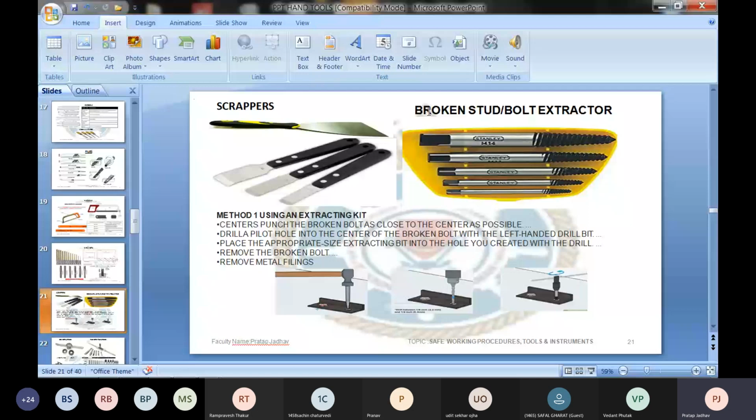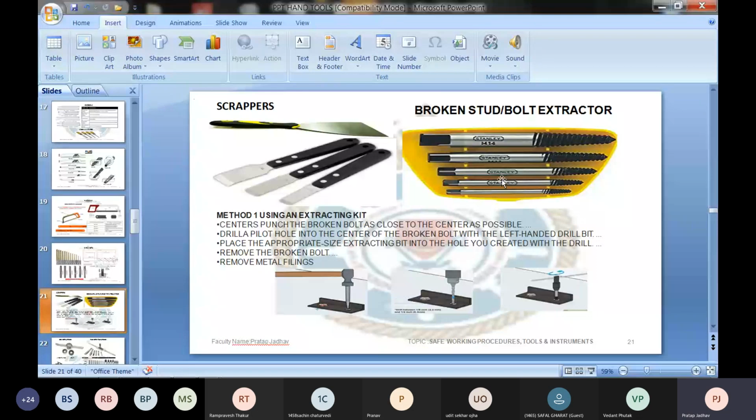Now you know what a stud is, you know what a bolt is. While carrying out assembly work, if a stud or bolt accidentally breaks in the body of a machine, how do we remove it? If the stud is exposed out of the machine, we can take another waste bolt and weld it to the exposed broken bolt, and remove it. That is one way. Second, if the bolt is broken and there is a very minute access, but you cannot do welding, you can use a chisel and do the chiseling method.